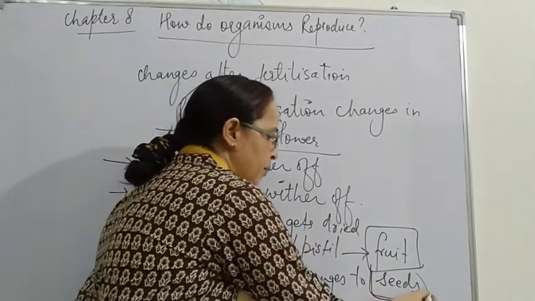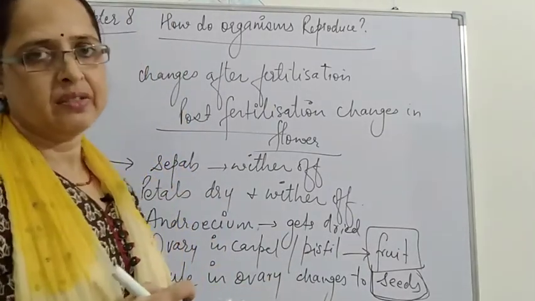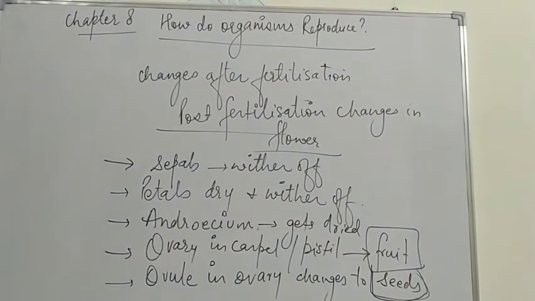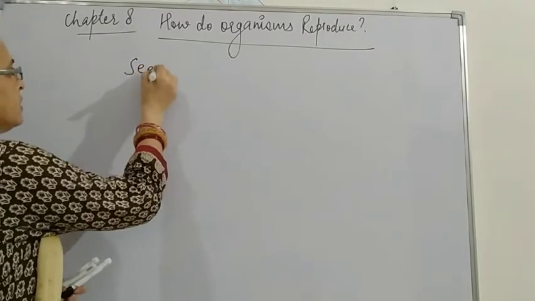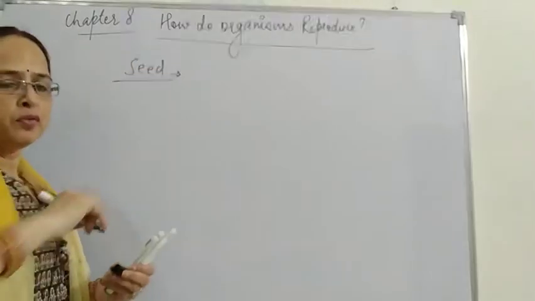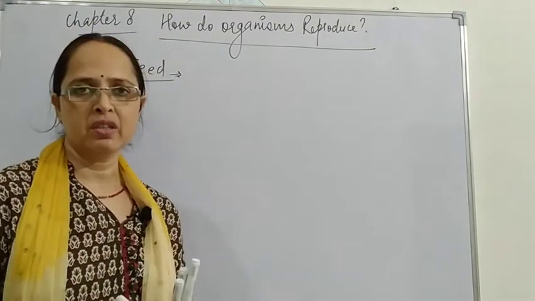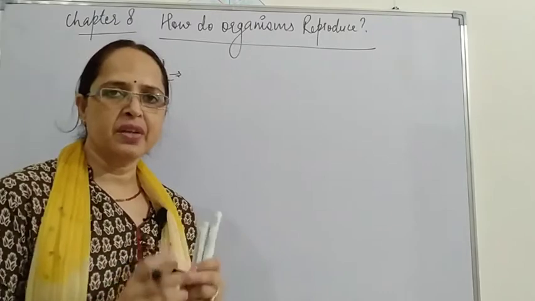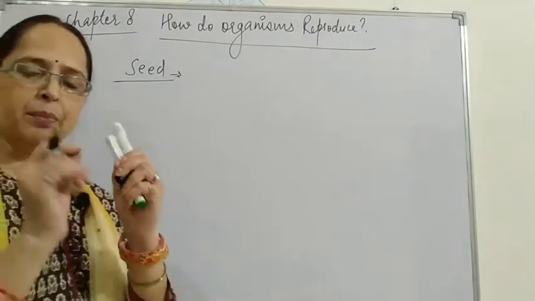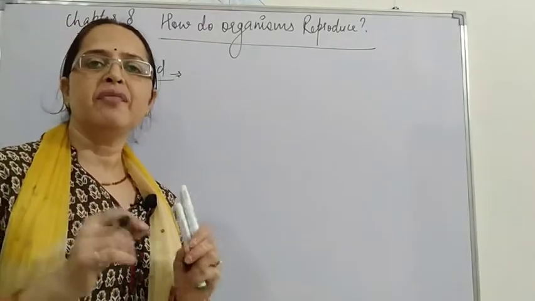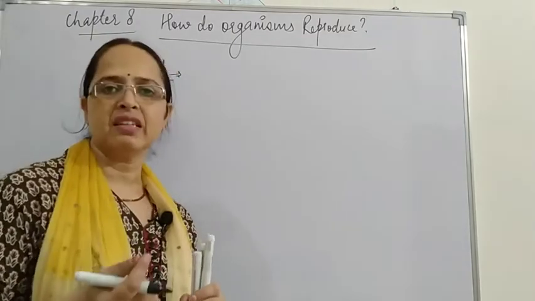Now what happens to the seed? So now we go through the structure of a seed. To study the structure of a seed, we first have to soak the seed in water so that the seed covering can absorb the water and become moist. After it has absorbed water, it becomes moist and can be easily peeled off.